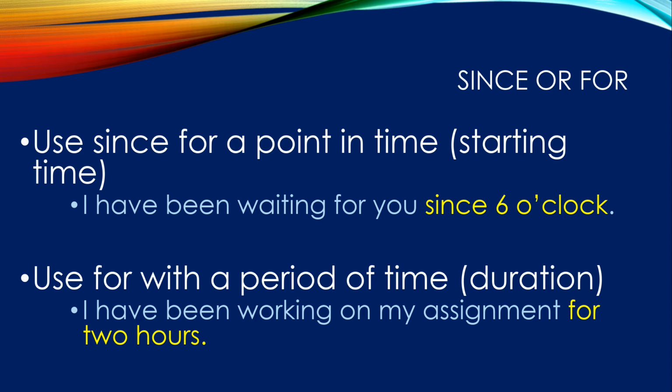And we use for with a period of time. That is when we need to mention the duration of time we spent doing a certain thing. I have been working on my assignment for 2 hours.